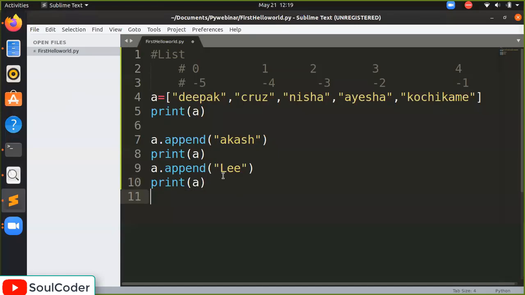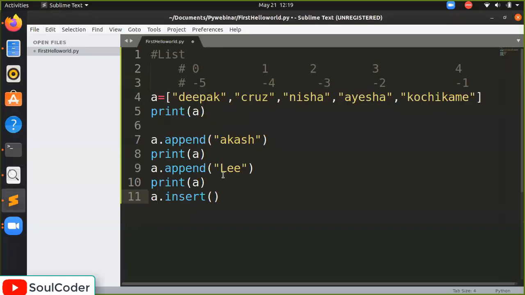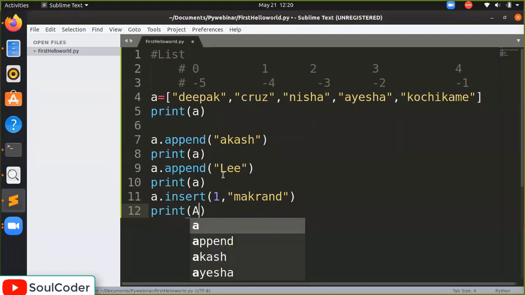I am going to use a dot insert. What I am using here is 1 comma, 1 comma Makran. We're displaying it again. Print A.